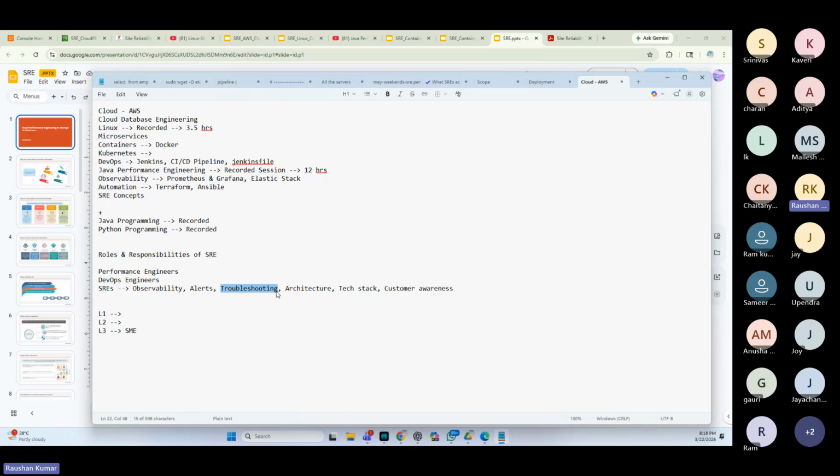We need to find the root cause. If you do not have a thorough understanding of the architecture, the tech stack, the cloud, Docker, containers, Kubernetes, along with the application knowledge, it is very difficult to troubleshoot. So it needs a lot of skills, and we will develop them over time in this course. Okay.